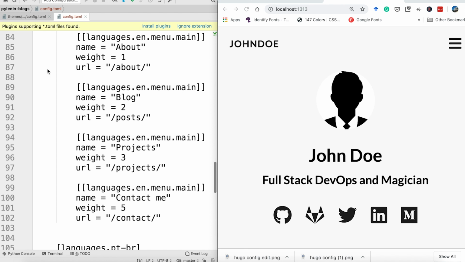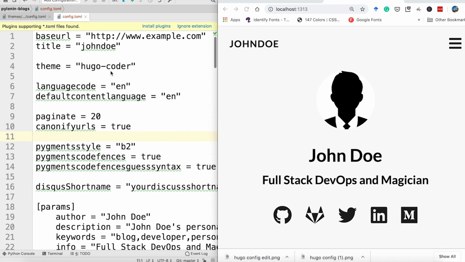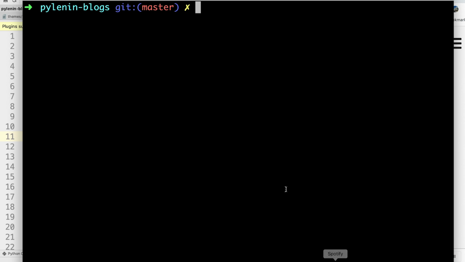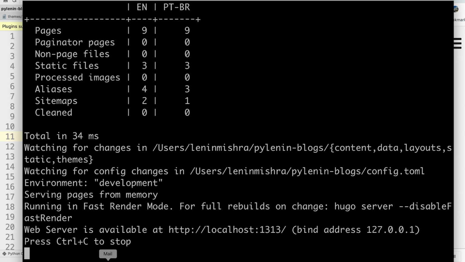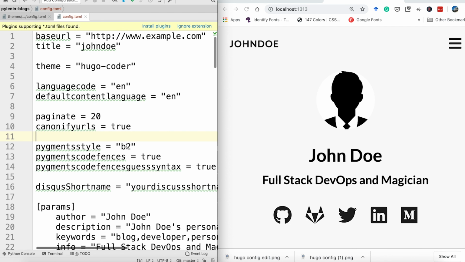Let's go ahead, change the configuration of config.toml file and see what kind of impact it has on our website. First, we need to start our server again. For that, run hugo server -D, with a capital D. All right, our server is up and running. If we load it, this is the home page. It is based on the theme that we used. And now let's go ahead and change our settings here.